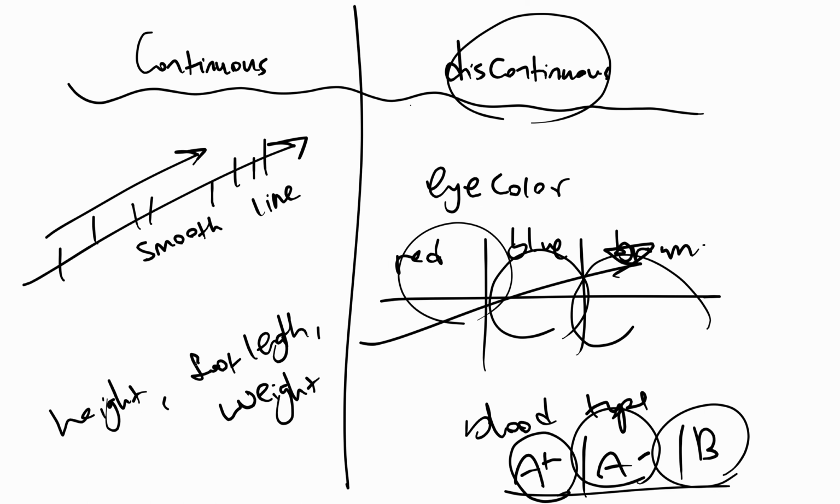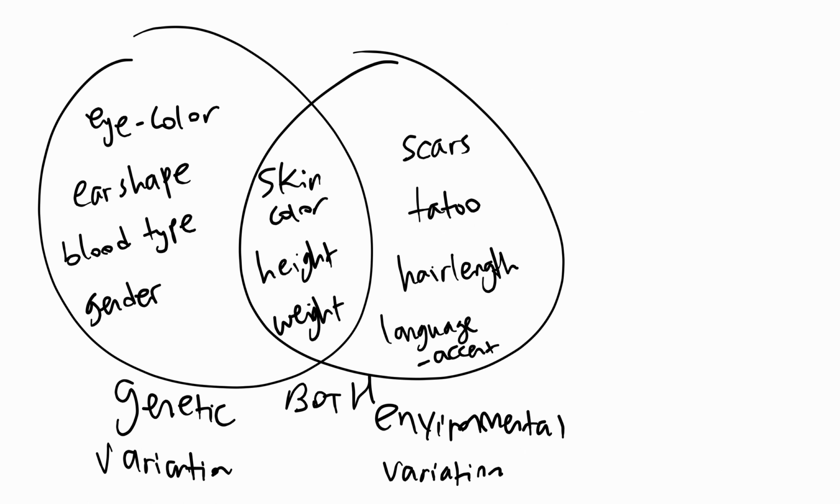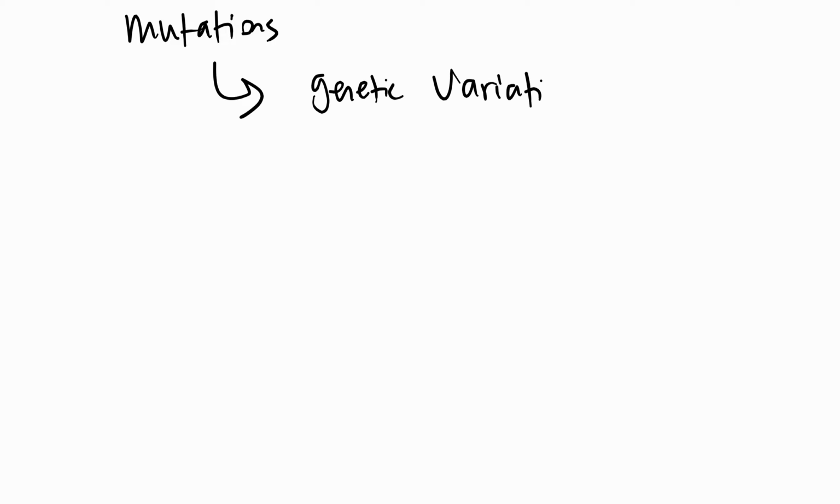Now, all of these types of variations, like your height, your blood type, your skin color, scars, tattoo, ear shape, gender, these are all caused, or most of them are caused due to mutations. Actually, I lied before. Mutations only affect genetic variation. Because mutation is basically how your genes change over time, either most definitely by accident, or they're not intended, but they just happen. So your genetic code might change during inheritance. And we'll look at mutations in the next video.